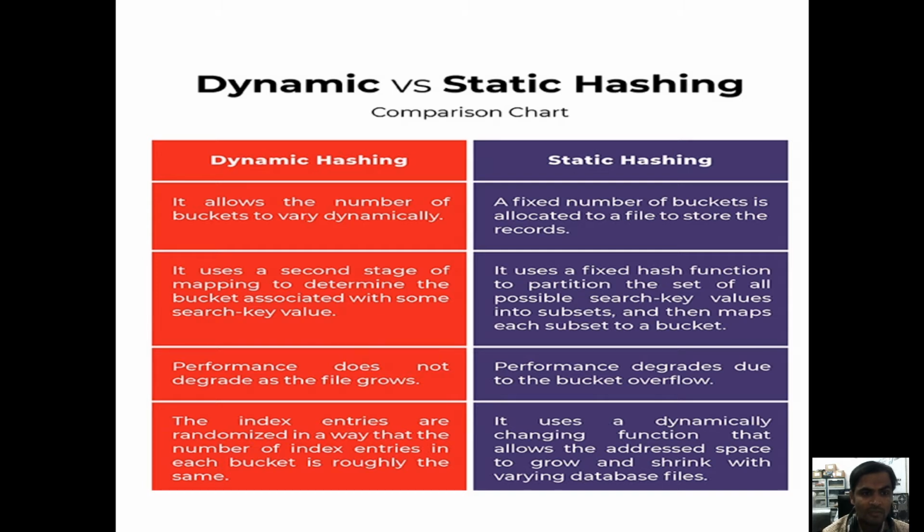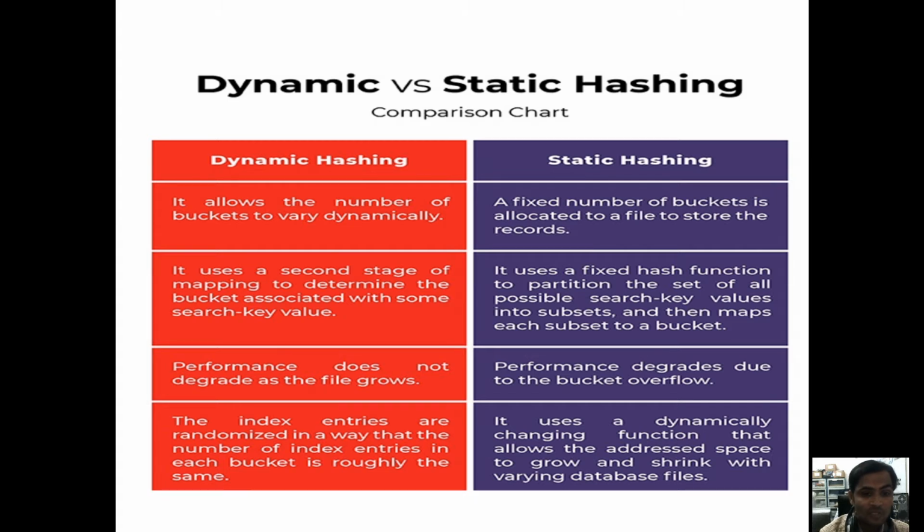Coming to the second variation, the difference between dynamic and static hashing. Under dynamic hashing, the second stage of the mapping is used to determine the bucket associated with the search key values. With the help of the binary format only, we associate your search key value with your bucket memory allocation.